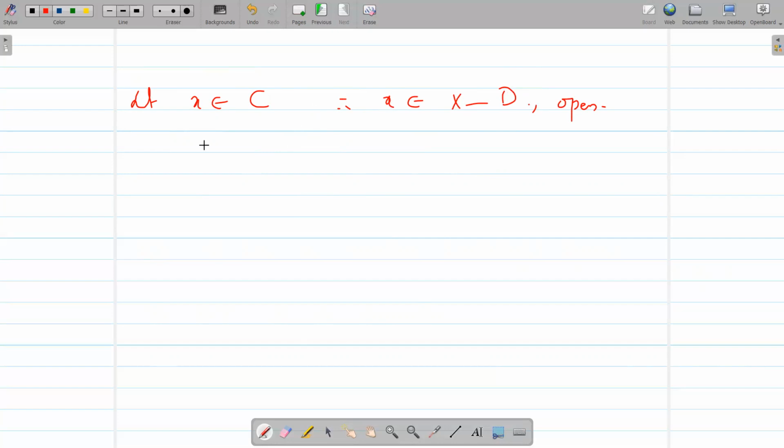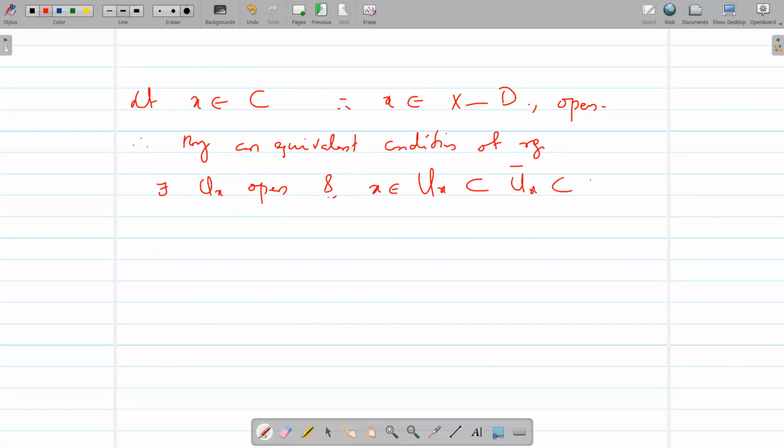Therefore, by the equivalent condition of regularity, there exists an open set Ux such that x belongs to Ux, which is contained in Ux closure, which is contained in X minus D. So for each x belonging to C, we get Ux open such that x belongs to Ux and Ux closure is contained in X minus D.